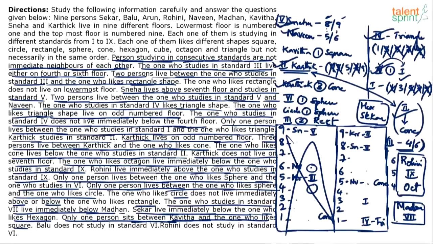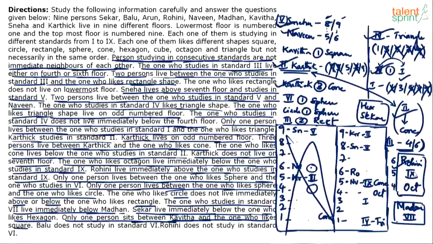Then, can Rohini come on the 4th floor? No. If Rohini comes on the 4th floor, then 9th class and 1st class will clash. And can Rohini come on the 3rd floor? No. Because if Rohini is taken on the 3rd floor, then octagon and triangle will clash. And the 2nd floor and 1st floor are not possible at all. So this is fixed. Rohini comes here. This is 9th standard, and this is octagon. Right? This part is done.